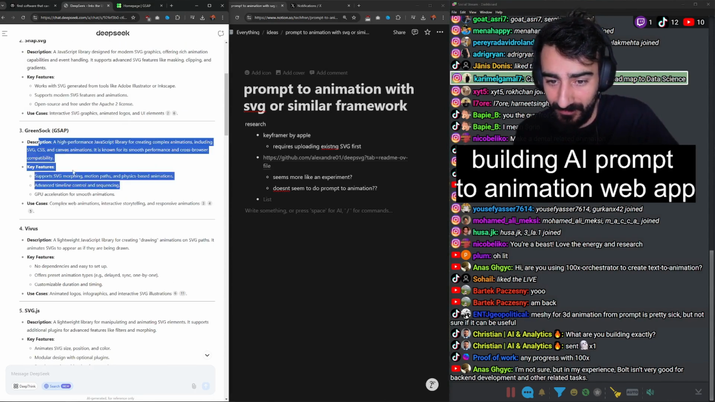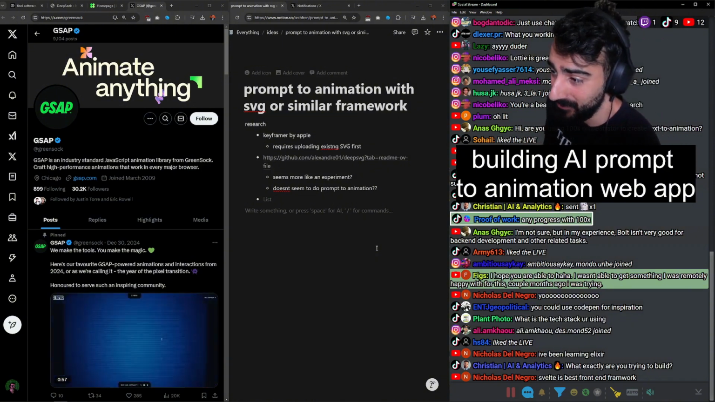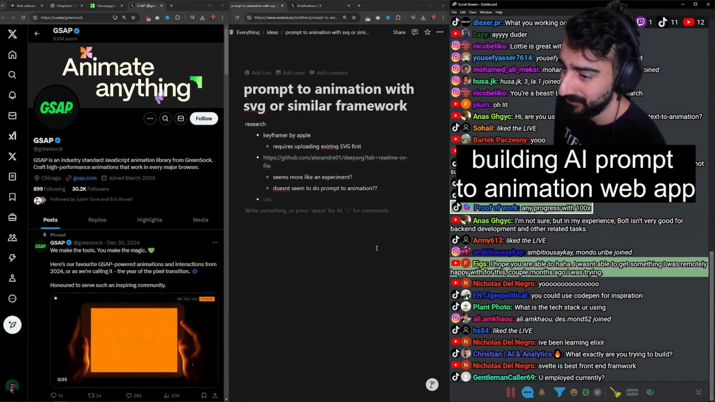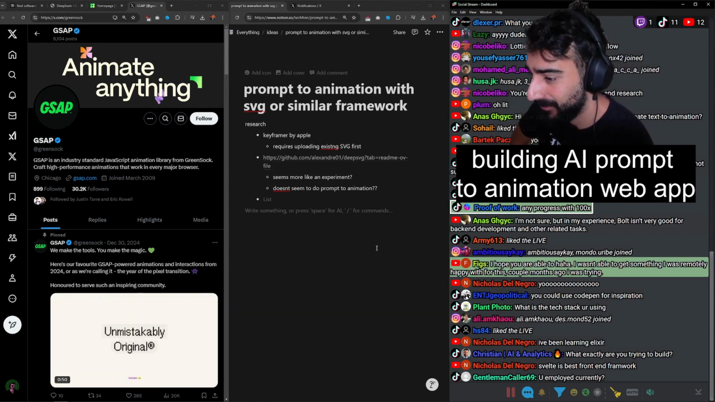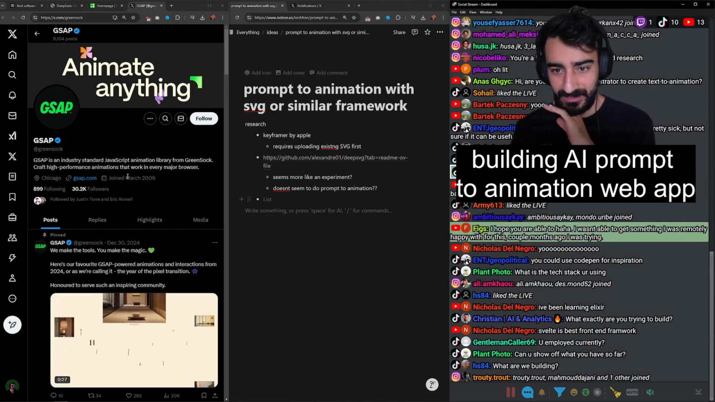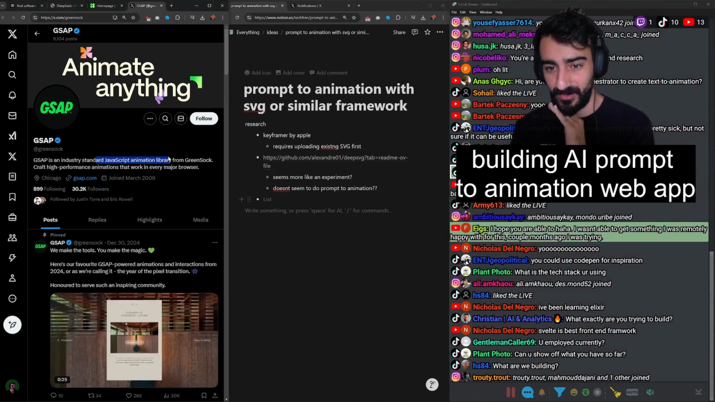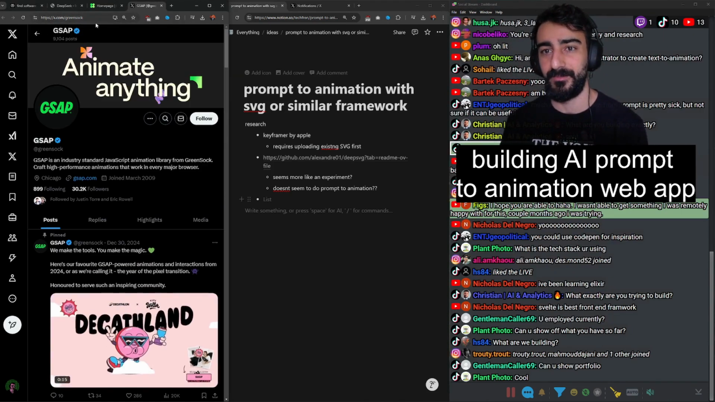That's pretty cool. What is this tech stack I'm using? I haven't actually started building it yet, but it'll be some kind of web tech stack. I think if we can do it in vanilla JS, that would be awesome. Svelte is the best front-end framework, says Nick. This GSAP seems really good, but let's just get straight into building it, I think.